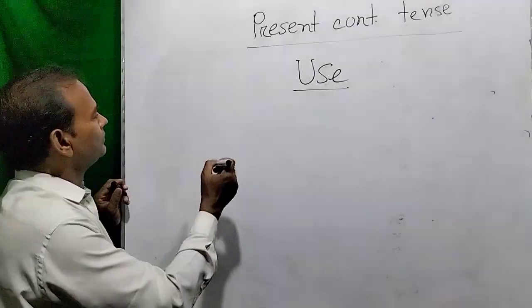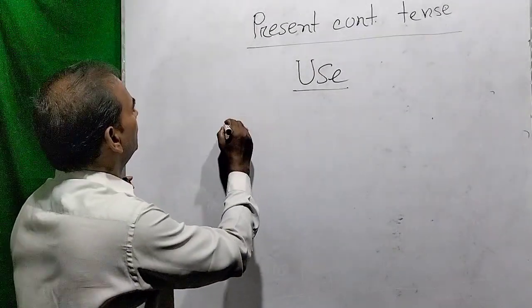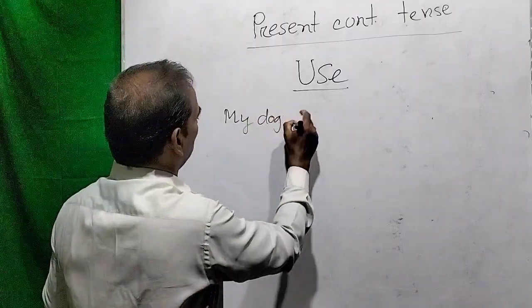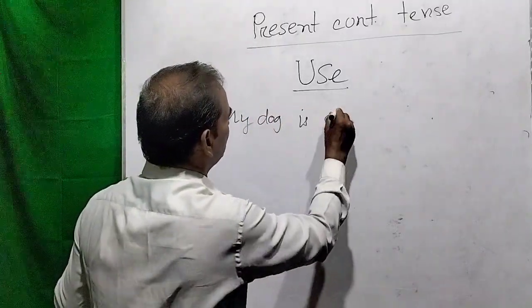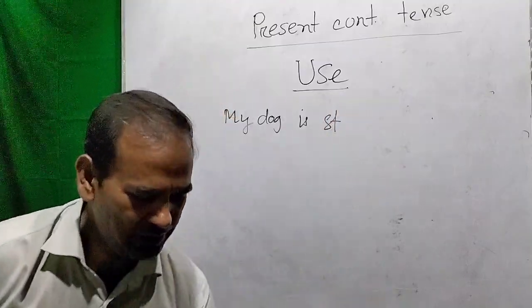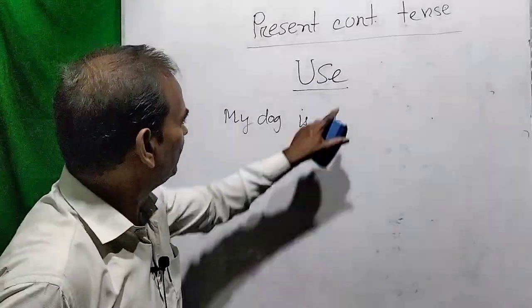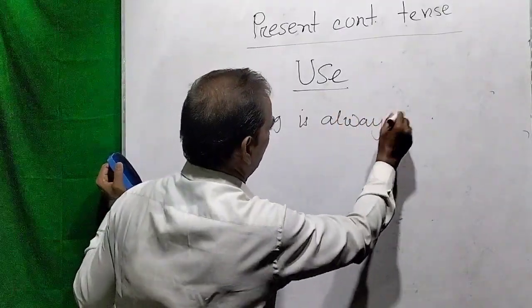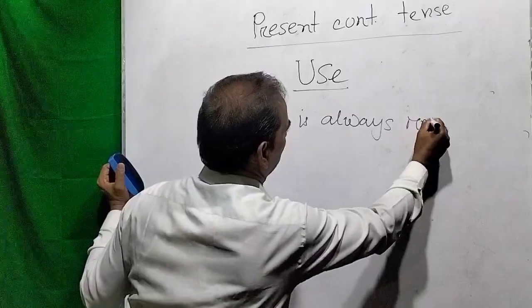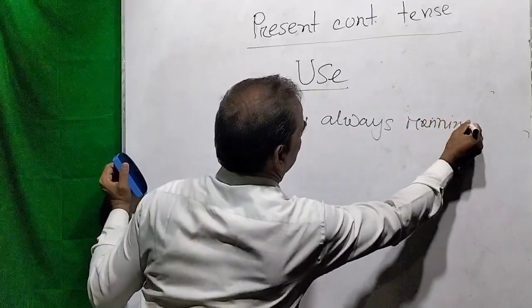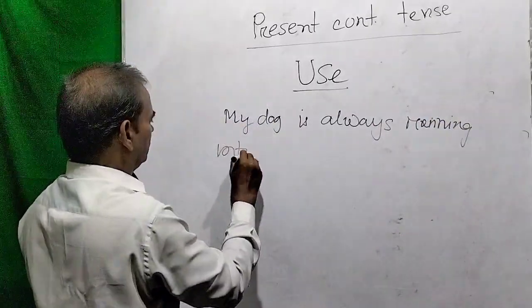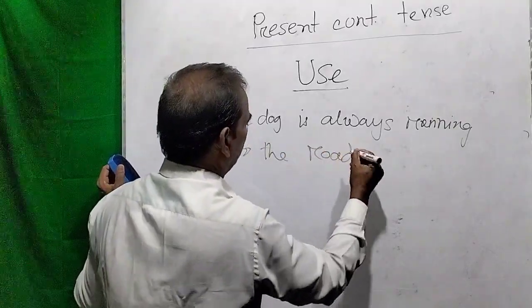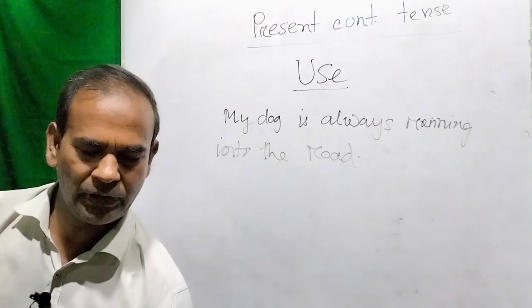Please try to take a look: my dog is always running into the road.